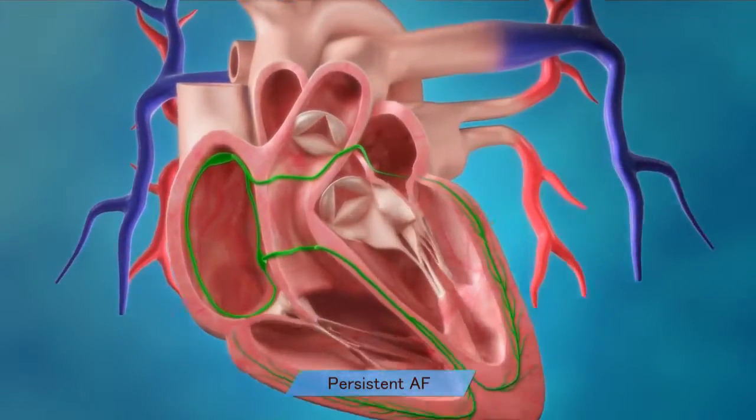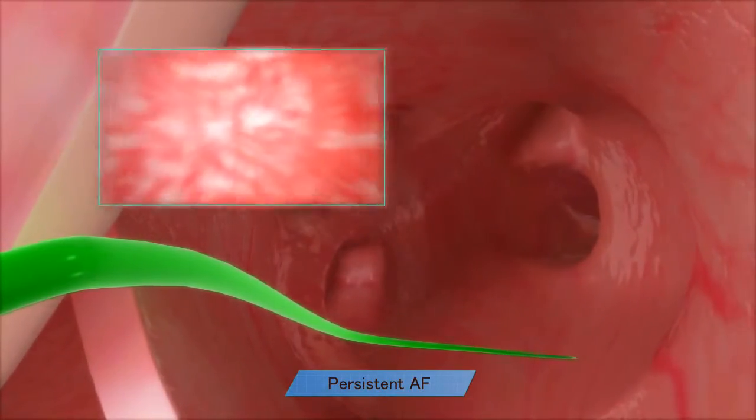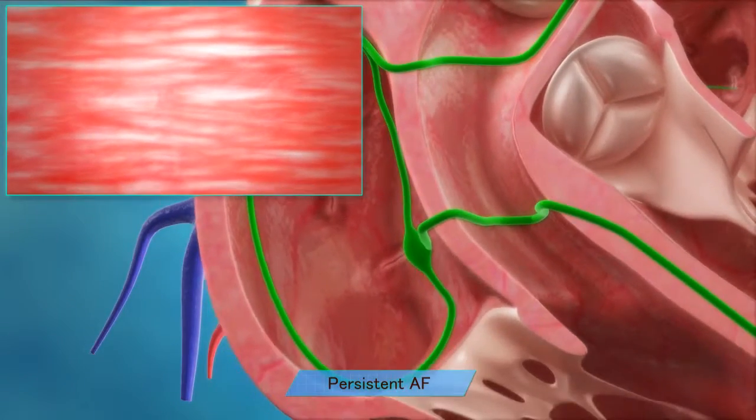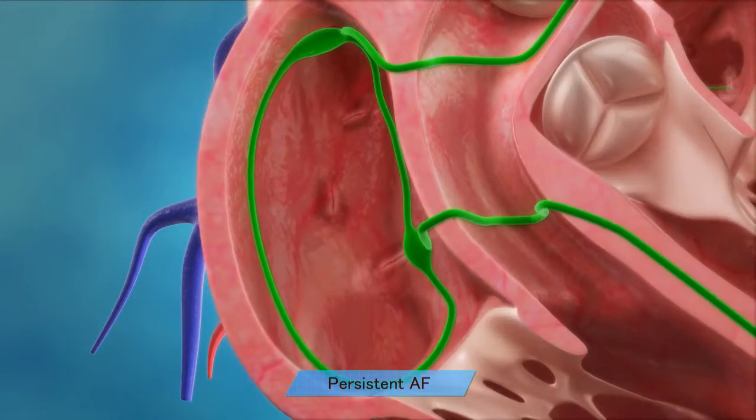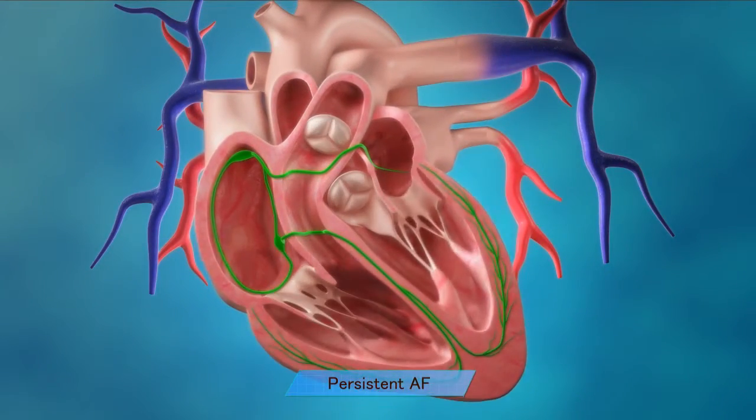AF can also be maintained by different mechanisms. Myocardial stretch or fibrosis can support the presence of various mechanisms and enhances the possibility of a focal trigger to initiate AF. Stretch and fibrosis can be caused by hypertension or other comorbidities.